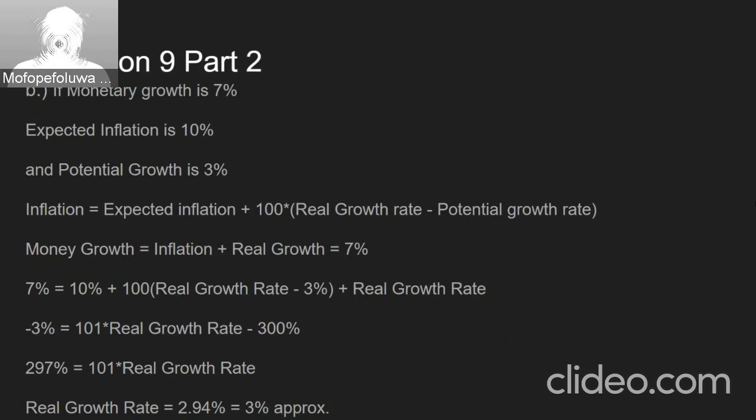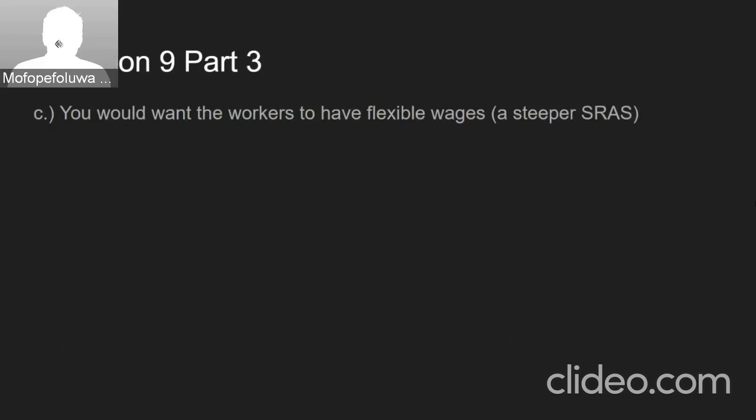So for part C, if the central bank wants to have a real growth rate that is as close to the potential growth rate as possible, they would want to have a steeper short run aggregate supply curve. That means that they would want workers to have more flexible wages.